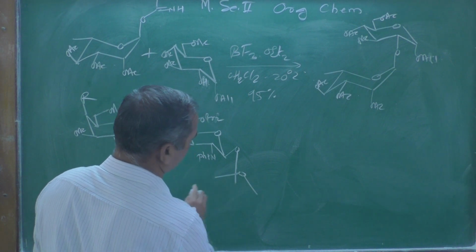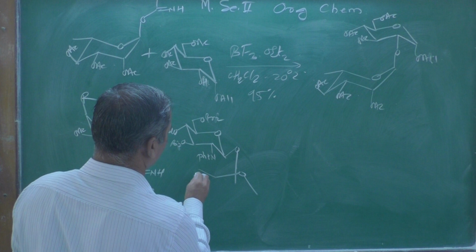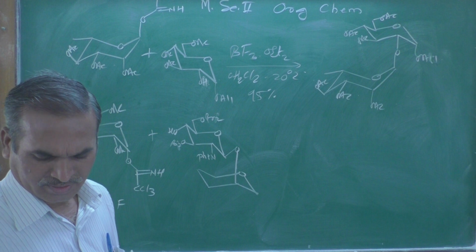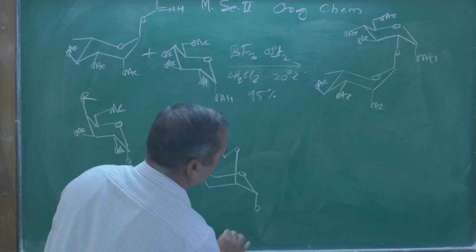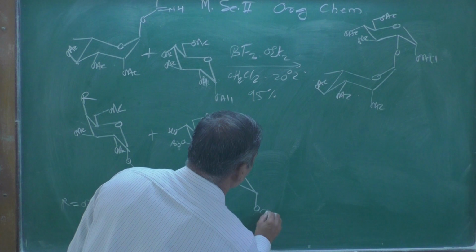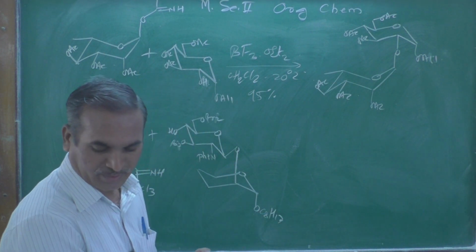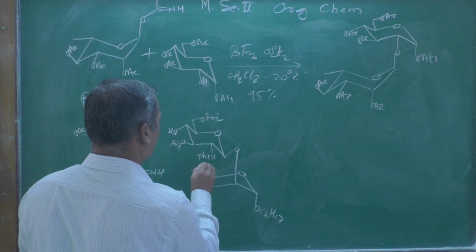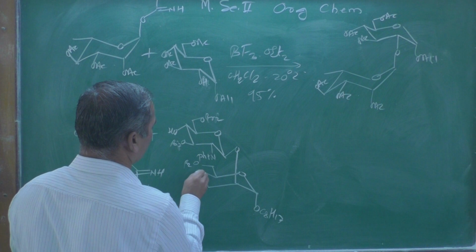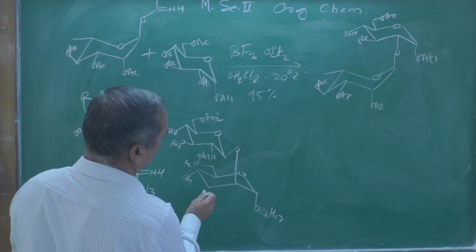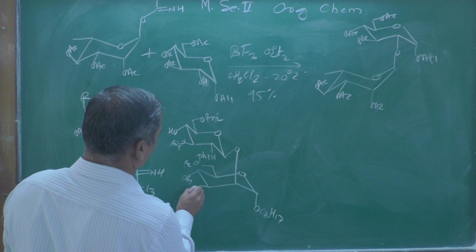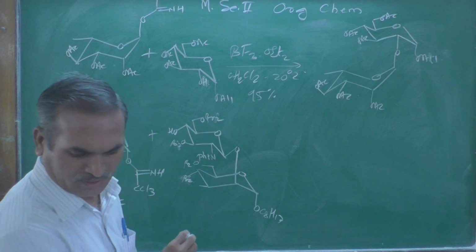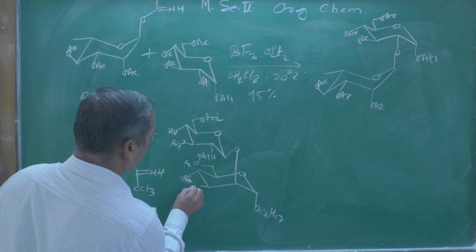Then this group we can draw like this. Then here O C8H17, this is a group attached there, and then here again OBz, then OBz. Here we can write, yes, OBz, and here also OBz.